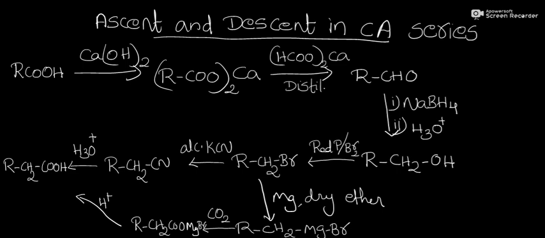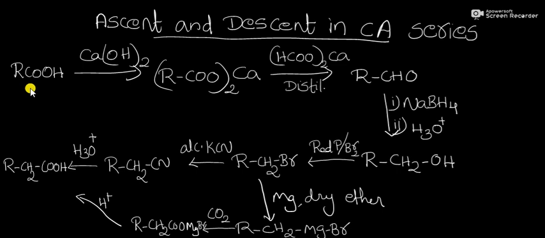A lower monocarboxylic acid can be converted into the next higher homologue, that is, the one containing one carbon atom more than the parent carboxylic acid in this series, using the following sequence of reactions.